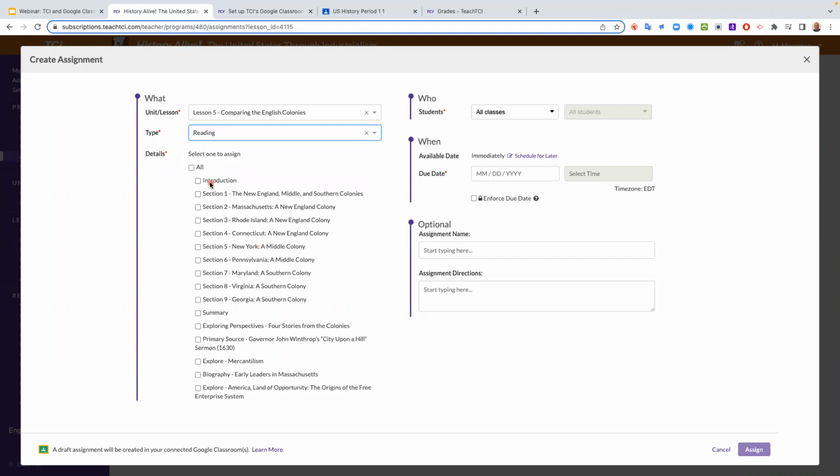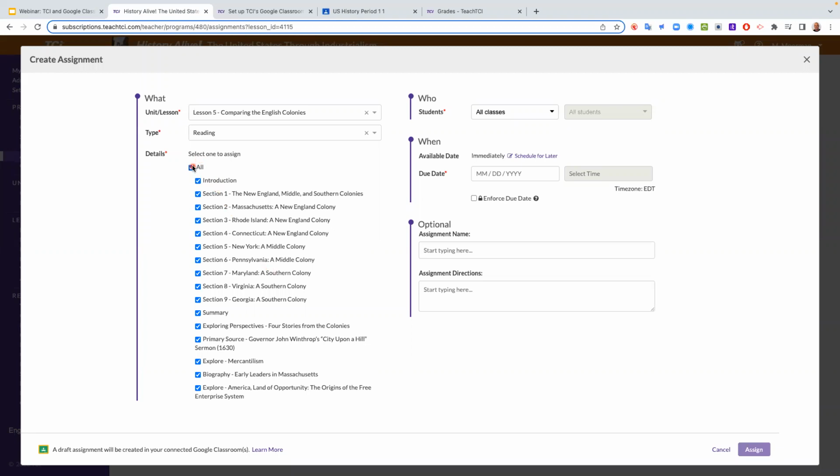So if I assign, let's say the introduction in this one, it's going to be for the preview of what the students have to do. And then I can make that a separate assignment, or I can link it up with other sections and make it one assignment. Or I could obviously assign the whole entire lesson as one big giant assignment. I don't know too many teachers that want to do that, but it is an option.